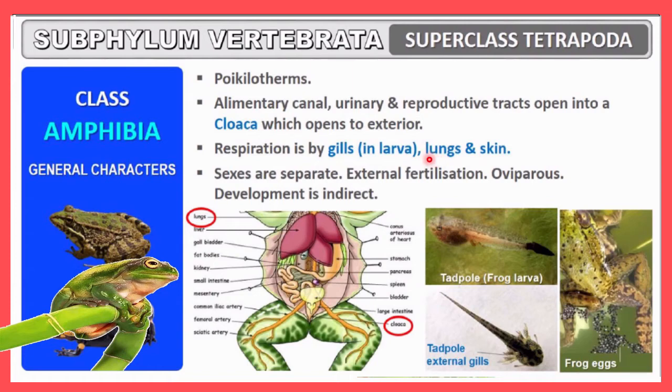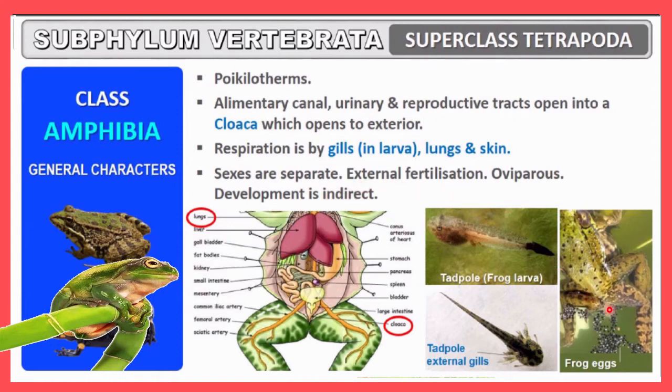Then if they are on the terrestrial region, you know very well, amphibia can live on the terrestrial region as well as in the water. So whenever they are on the terrestrial region, at that time they will respire with the help of lungs, and whenever they are in the aquatic region, they will respire with the help of skin. Sexes are separate, when male and female are different. Here sexes are separate, male and female both are different, a dioecious type of organism. External fertilization will happen.